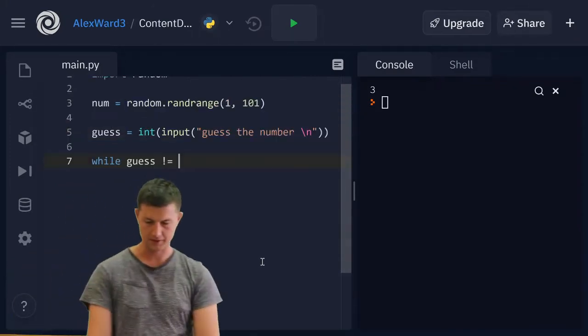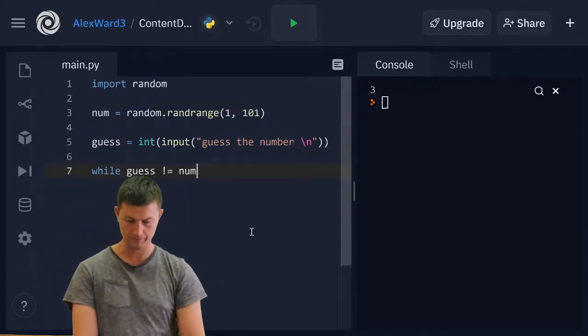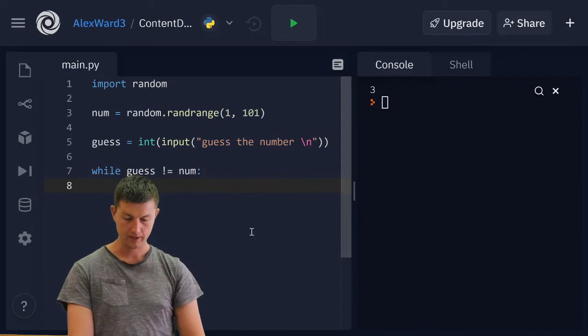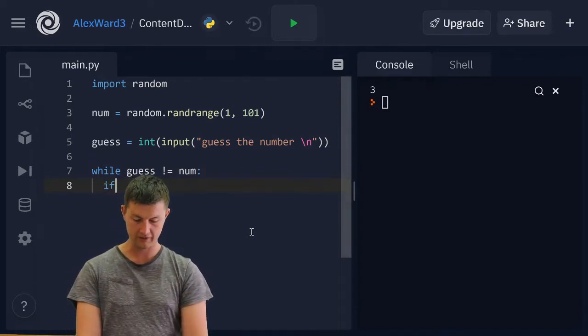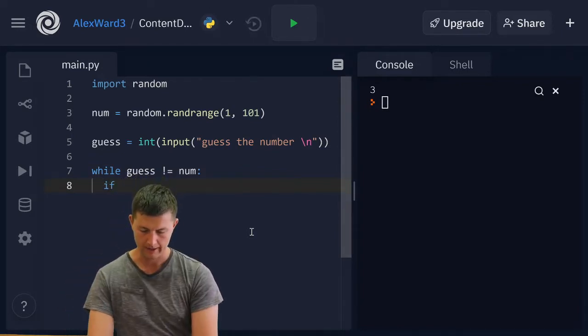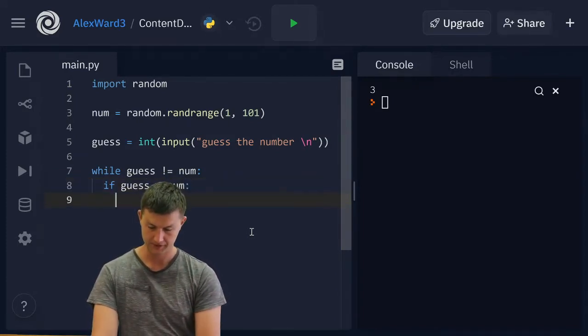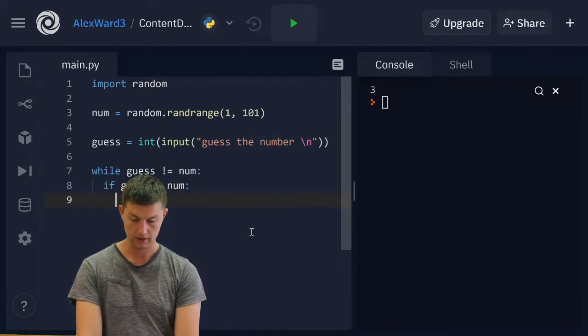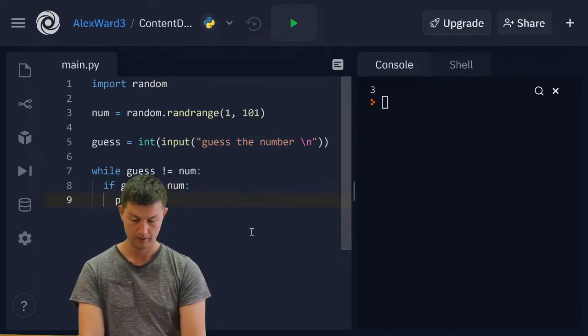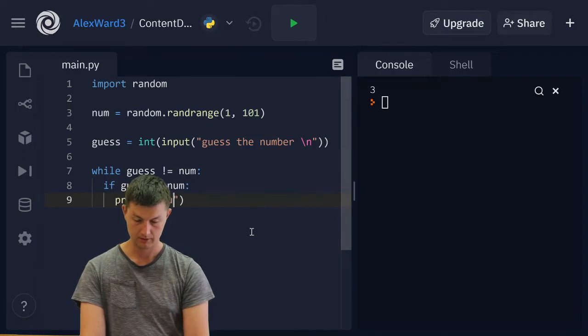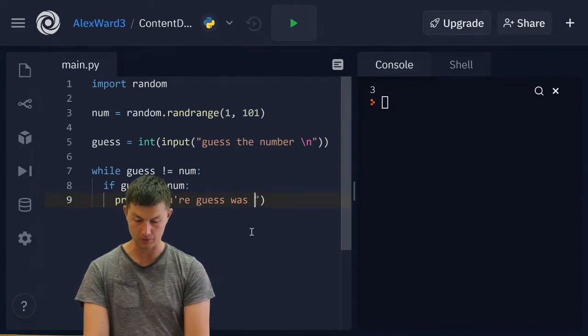While guess is not equal to num, the number that our computer generated, we need to say if guess is bigger than num, print your guess was too high.